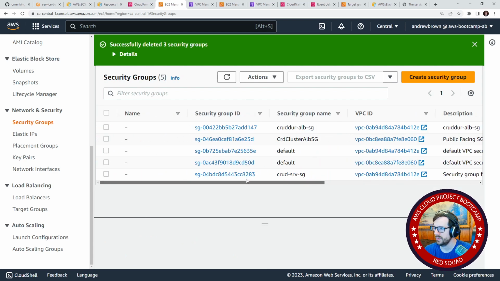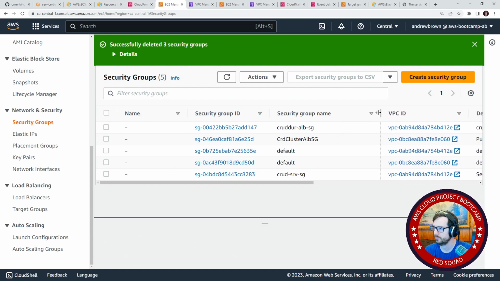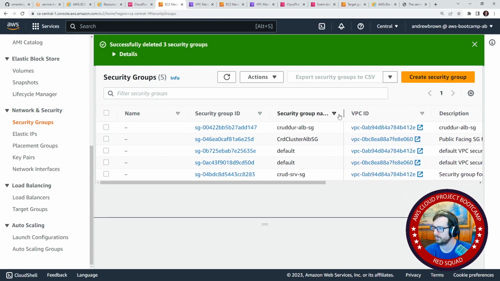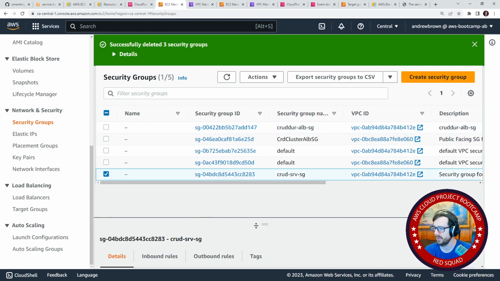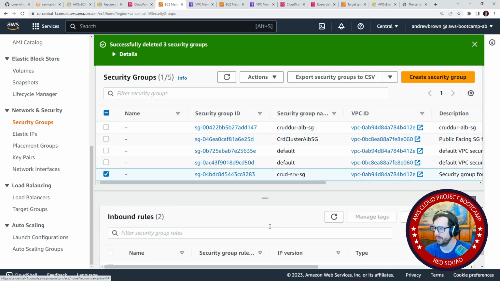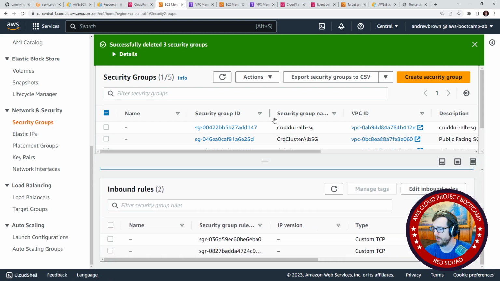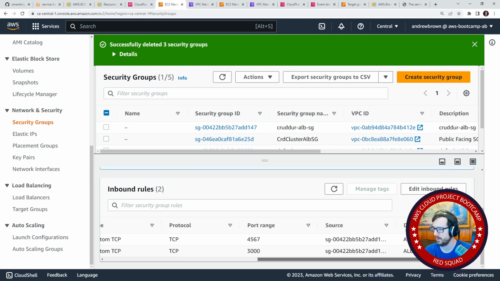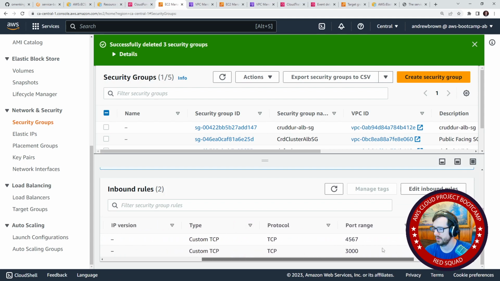Credit ALBSG. So there's this one for service. Check the inbound rules. Front end, back end.